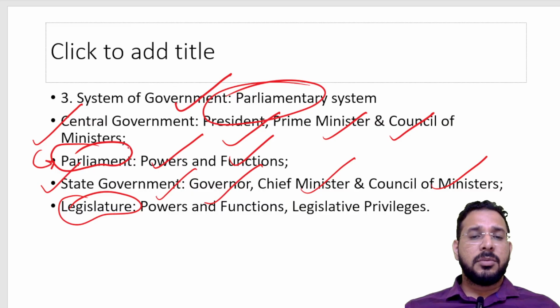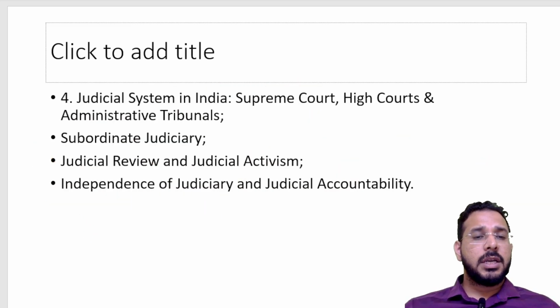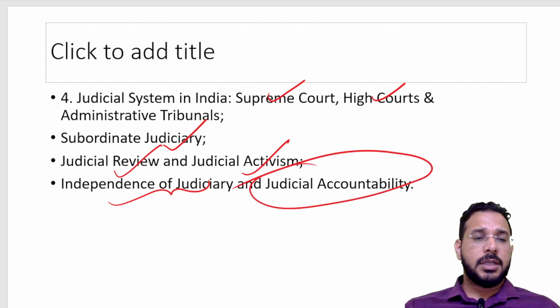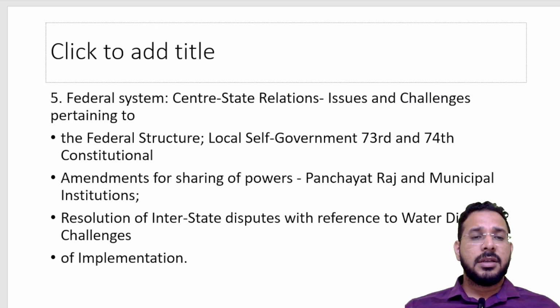In central government, we study how parliament functions. In state government, we study how state legislatures function. Then we study the judiciary: Supreme Court, High Court, and subordinate judiciary. Then we study judicial review and judicial activism. We have to study how independence of the judiciary is important and what is judicial accountability, and different factors, current events happening regarding the judiciary.